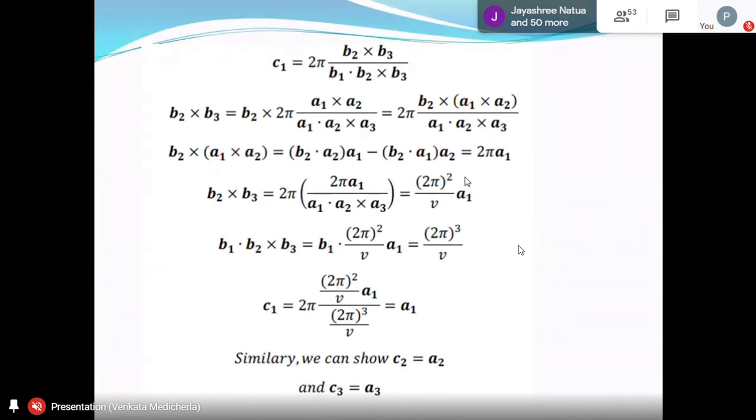Then we also need the denominator, B1 · (B2 × B3). This is for the numerator. But what about the denominator B1 · (B2 × B3)? That is B1 · (2π)² by V into A1. That is (2π)³ by V, because B1 · A1 is 2π again from our orthogonality. So the denominator here should be replaced with (2π)³ by V, and the numerator should be replaced with (2π)² by V into A1.